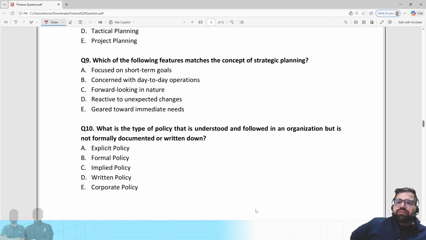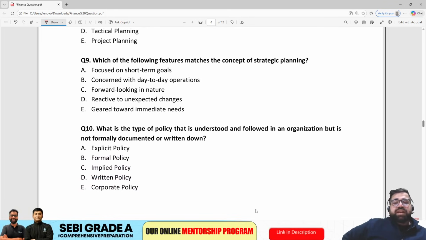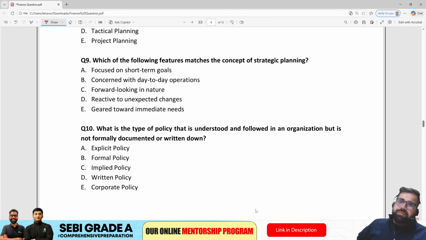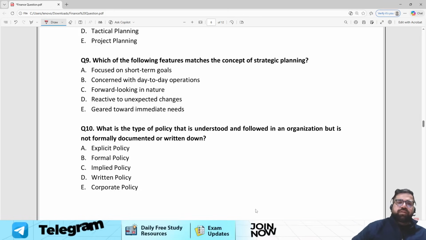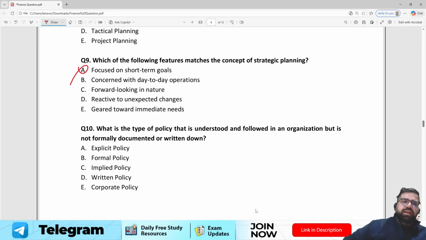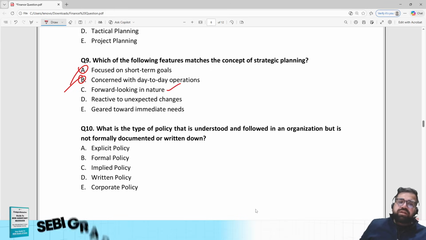9th, which of the following feature matches the concept of strategic planning? Strategic planning is long term in nature, right? It is focusing on short term, no. Eliminate. Concerned with day to day, no, this is operational. Forward looking in nature, yes, it is. Reactive to unexpected changes, not making any sense. Geared toward immediate needs, no.